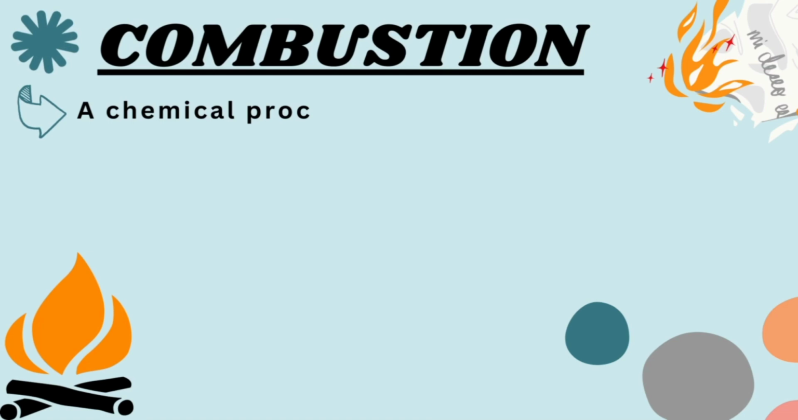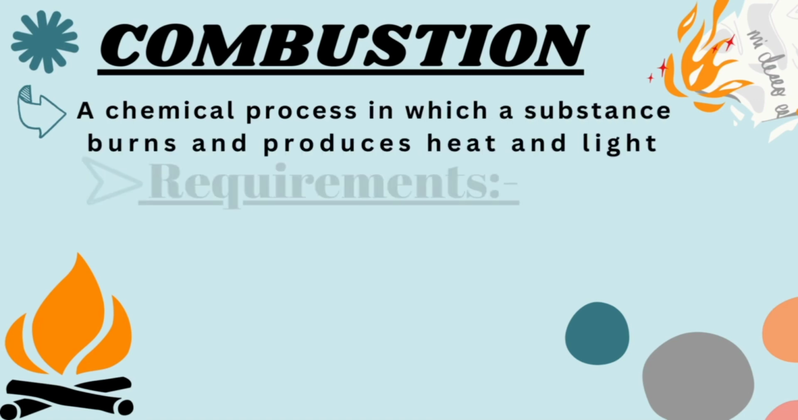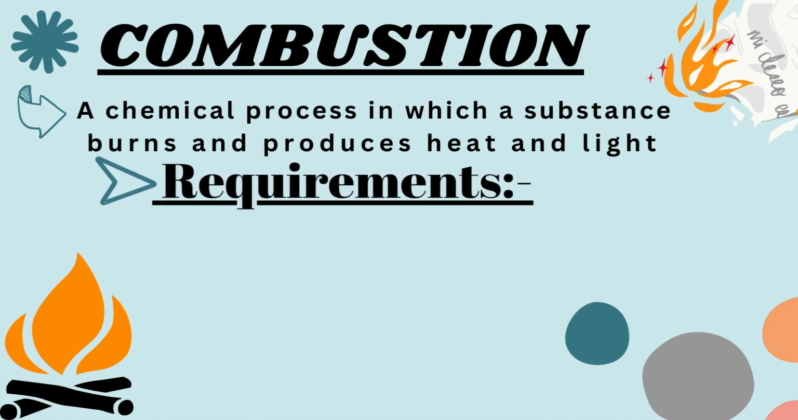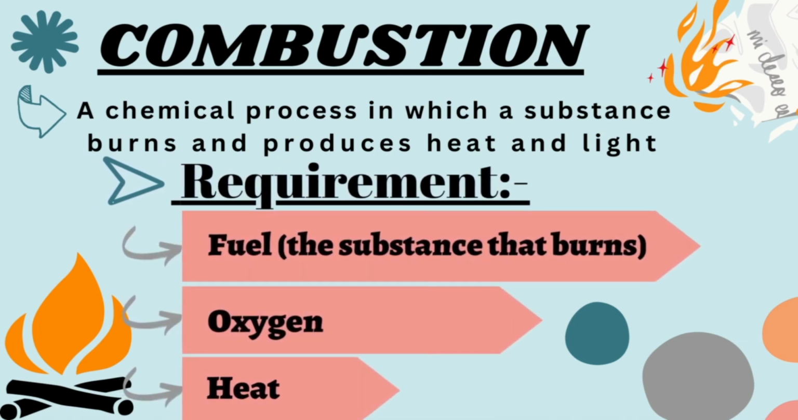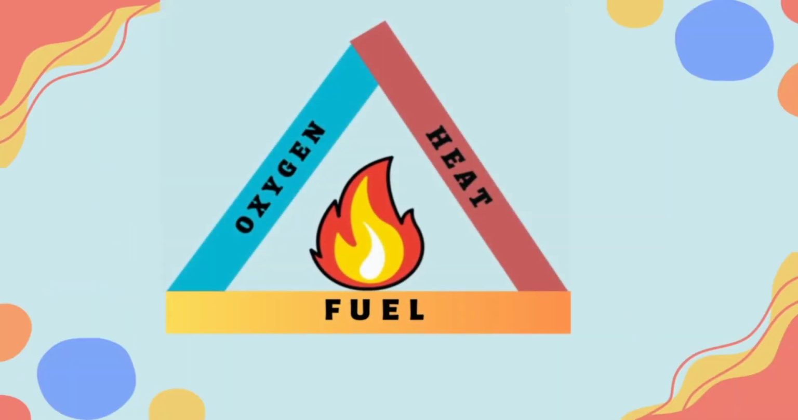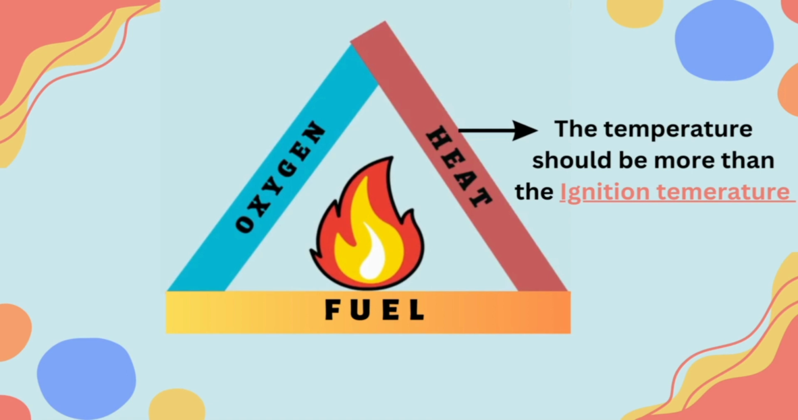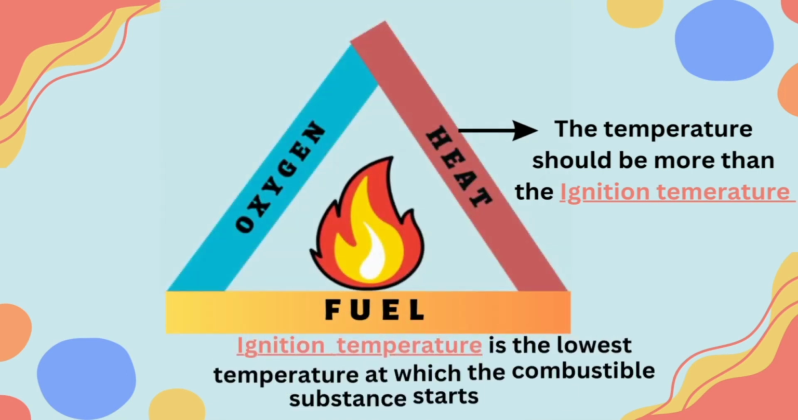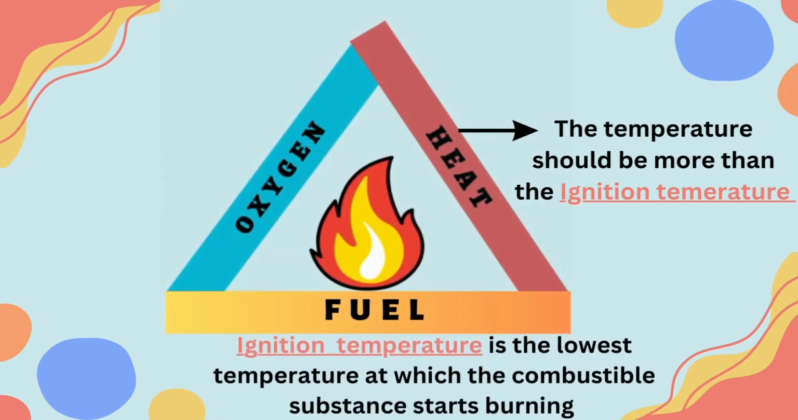Combustion is a chemical process in which a substance burns and produces heat and light. This process requires three components: fuel, oxygen and heat. These three components together form a triangle known as the fire triangle. The temperature should be more than the ignition temperature. Ignition temperature is the lowest temperature at which the combustible substance starts burning.